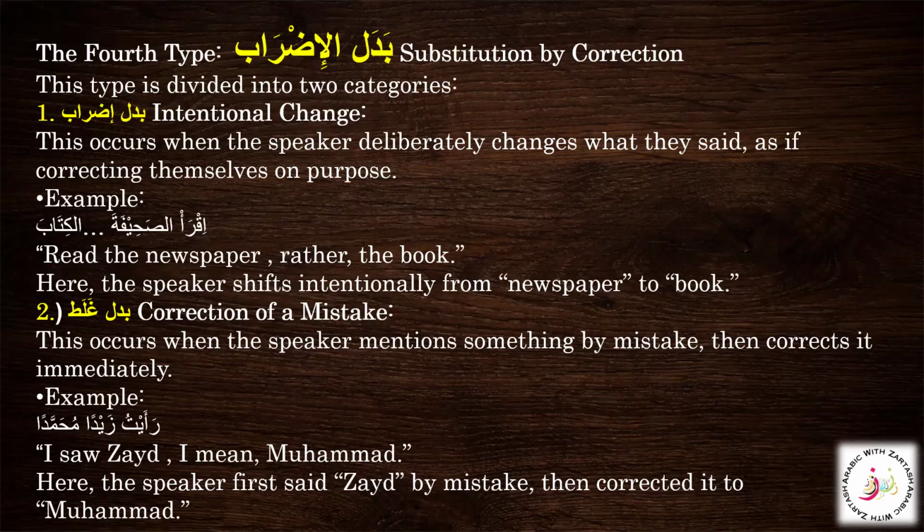This occurs when the speaker deliberately changes what they said, as if correcting themselves on purpose. It is different from all the other types because the badal does not clarify, nor is it part of the whole, nor is it an attribute. Instead, it replaces what was said with something else. So here we see intentional change, and this one, the mistaken correction. Whatever mistake has been made has been corrected.